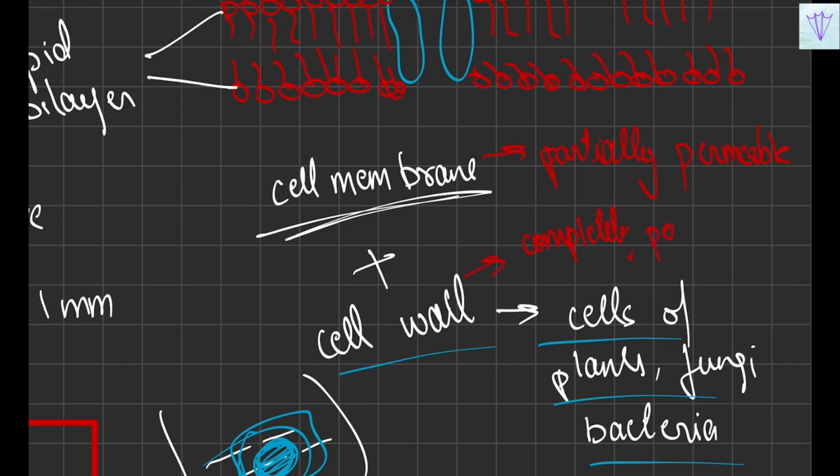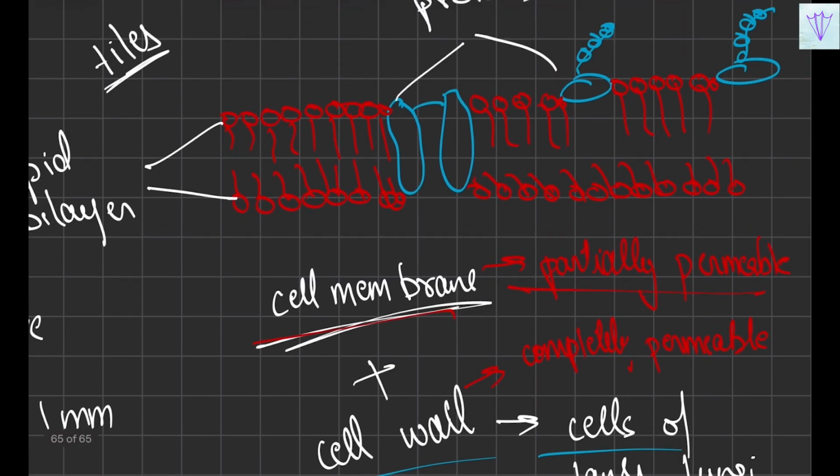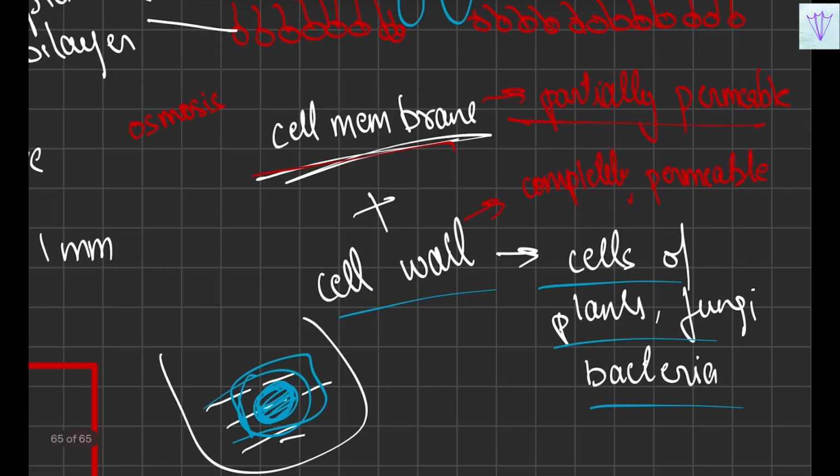It will allow anything to enter, but the cell membrane is partially permeable, and the sites which act as exchange sites are the protein sites. So these protein sites will be the areas where exchange will be taking place with the help of osmosis, based on the concentration inside and outside. So it will follow the concept of osmosis for exchange. This is information about cell membrane.